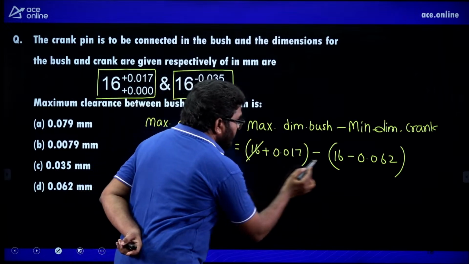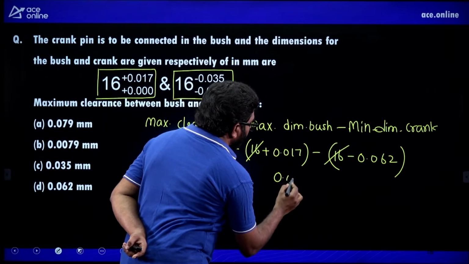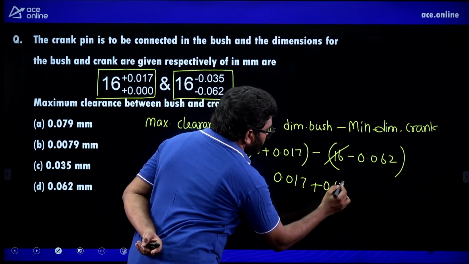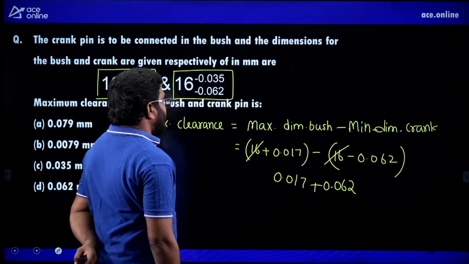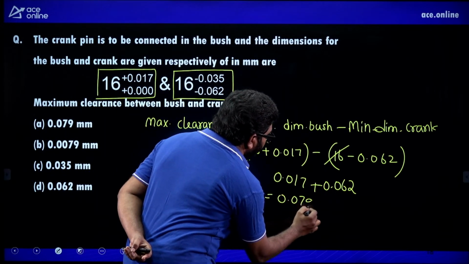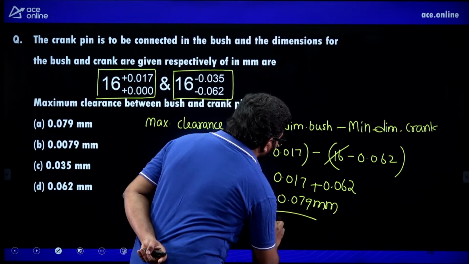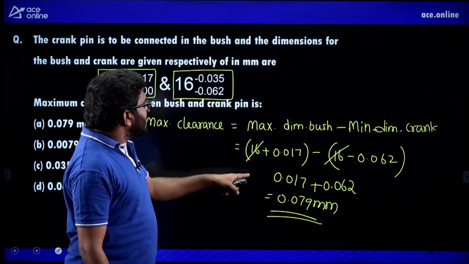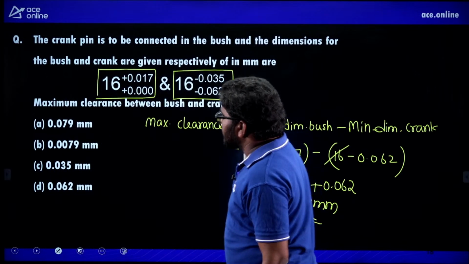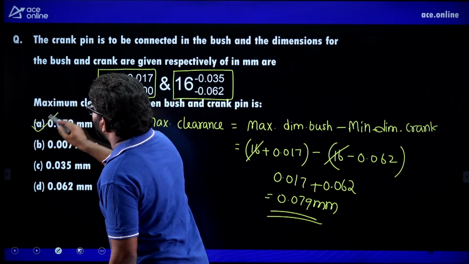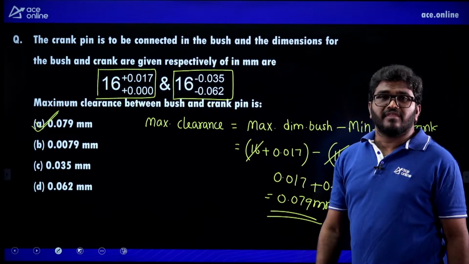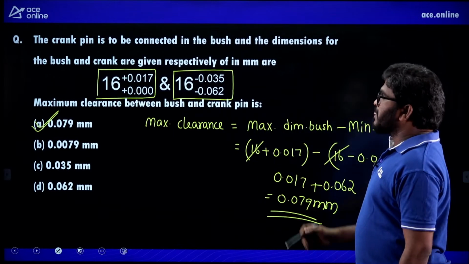Now this 16 cancels out. 0.017 plus 0.062, that is 0.079 mm you will get. This is the maximum clearance, right? So if you see the options here, this is the correct one. No need of a calculator, a 1-minute question only. This type of questions they will ask you in the exam. Be careful, right?